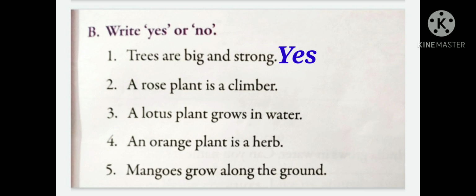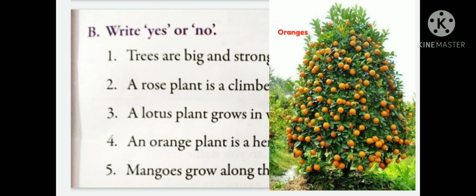But what we have studied, a rose plant is a shrub. It has hard and woody branches. So what will we write? No. Now number 3, a lotus plant grows in water. Yes, children, just now we have studied lotus plant is a water plant and it grows in water. So we will write yes. Now number 4, an orange plant is a herb. Is it right? No, an orange plant is not a herb. Orange grows on a tree. So it is wrong and we will write no.